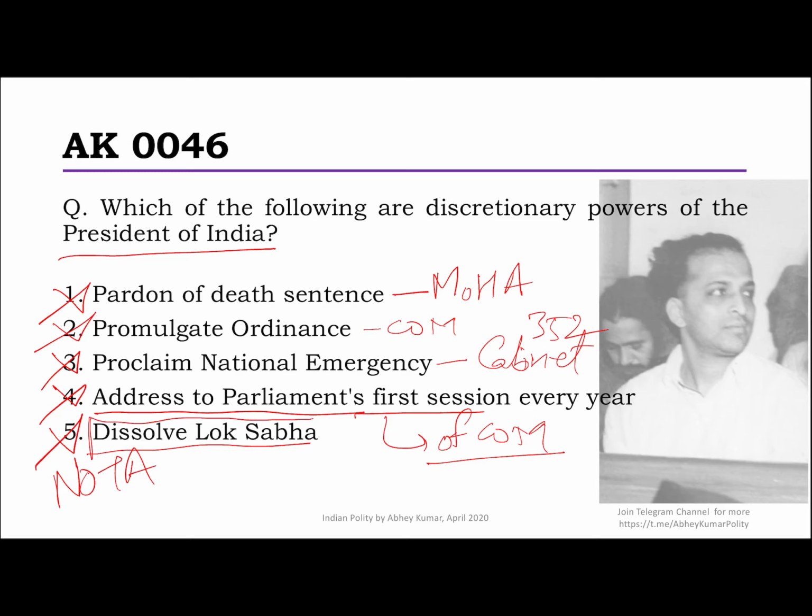Now understand one thing in dissolving of Lok Sabha. The President cannot dissolve a Lok Sabha without the advice of the Council of Ministers. However, the advice is binding only when the Council of Ministers enjoy the majority of the Lok Sabha. If they don't have the majority, then the advice is not binding. The President may not dissolve a Lok Sabha, but the bottom line still remains: the President cannot dissolve a Lok Sabha without the advice of the Council of Ministers.